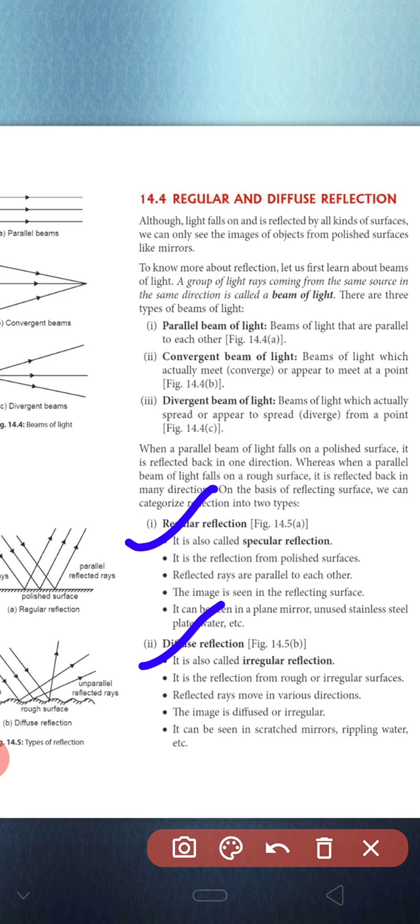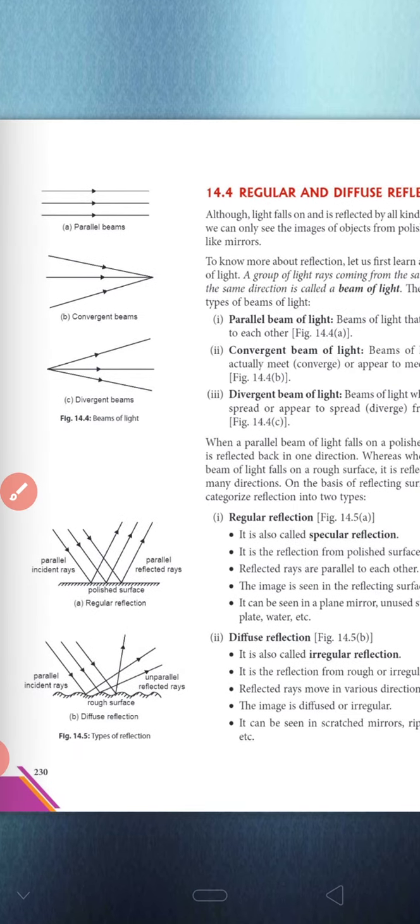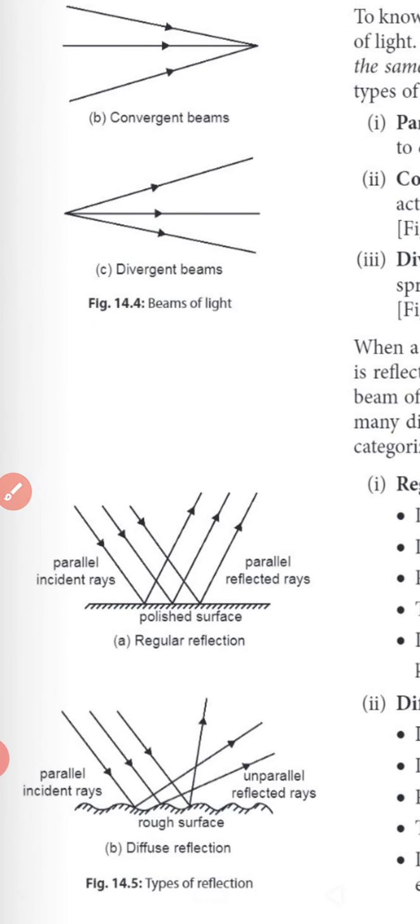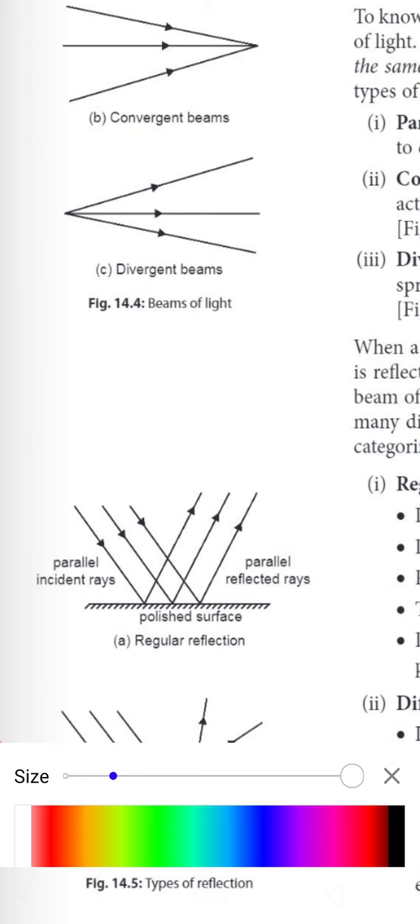First we have regular reflection. What do we mean by regular reflection? It is shown in this diagram. Here the surface we have taken is a polished, plane or smooth surface. It is also called specular reflection, a reflection from a polished surface. Here the reflected rays are parallel to each other, and the image is seen in the reflecting surface. It can be seen in a plane mirror, an unused stainless steel plate, or water.